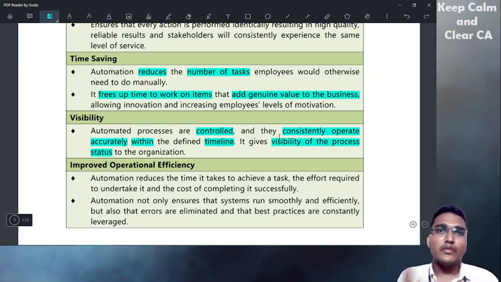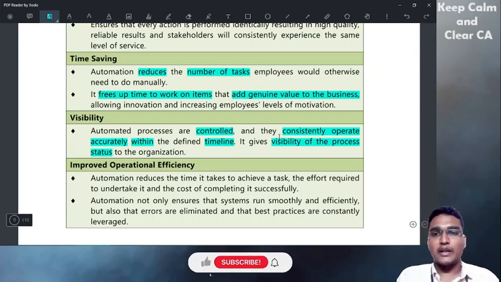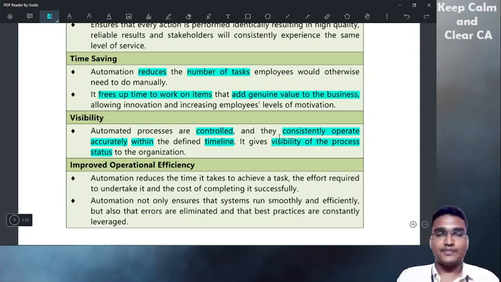If it is manual, you don't know how long the employee might take. Sometimes the same process he might take 5 minutes, the same process he might take 10 minutes. But if it is machine operated, it will have a proper timeline. In the same timeline, it will be done.